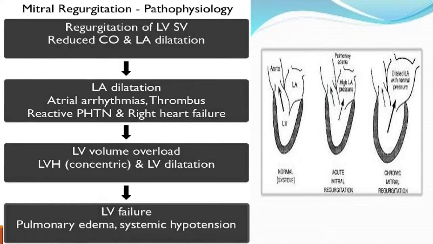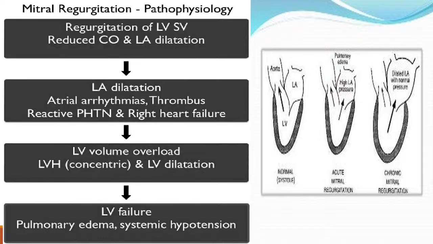In chronic mitral regurgitation, some blood goes into the aorta and there is LA dilatation. Most of the blood remains in the LA, and only when the LA is huge in size does the blood go into the pulmonary circulation.